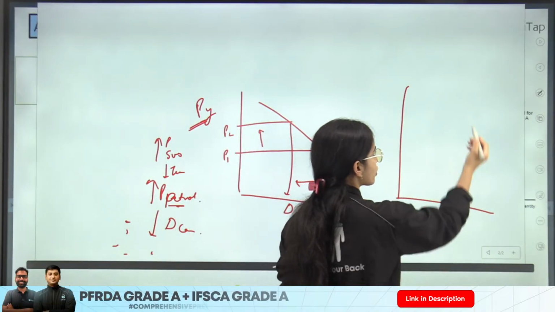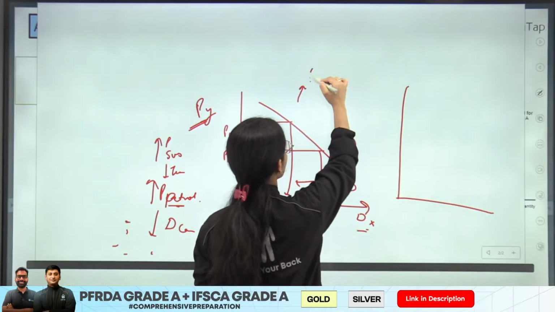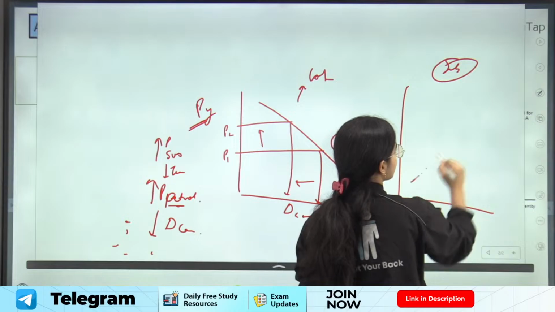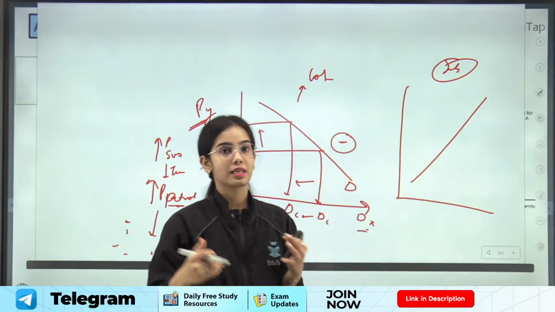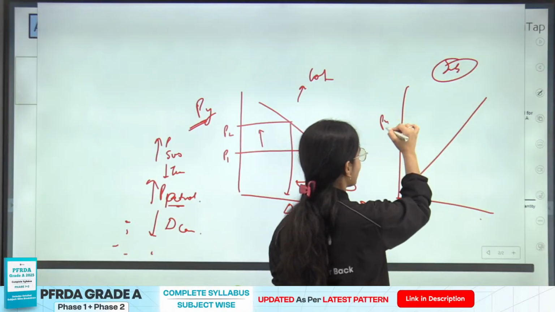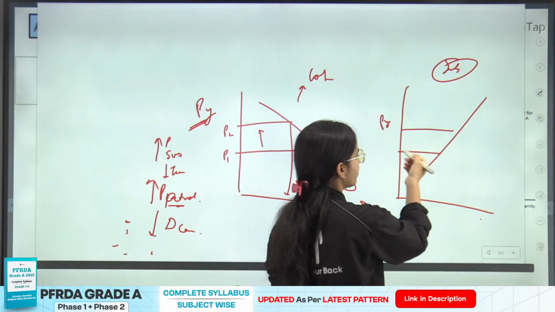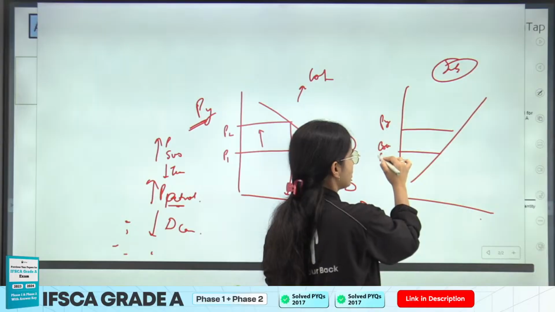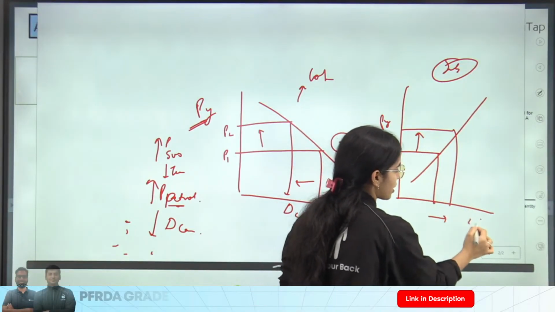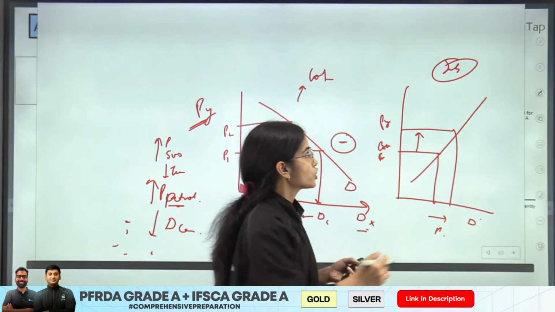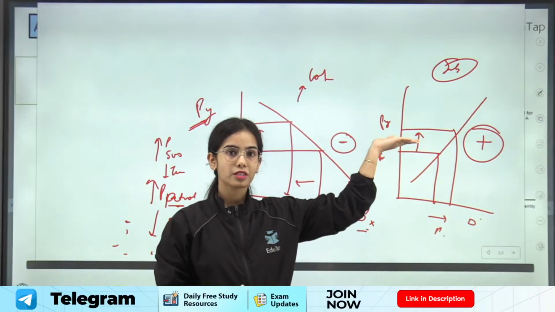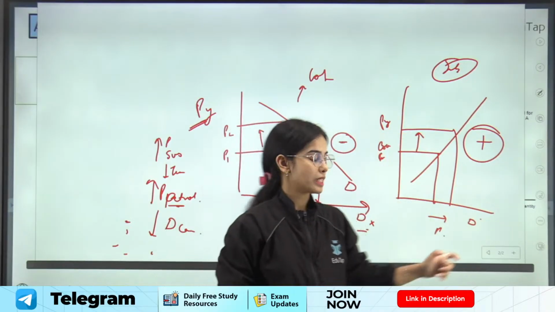But in the case of substitute goods, there is an upward sloping cross demand curve. If the price of Coca-Cola is increasing, the demand for Pepsi will increase. So here the cross elasticity of demand is positive, because with the increase in price of Coca-Cola, the demand for Pepsi is increasing.